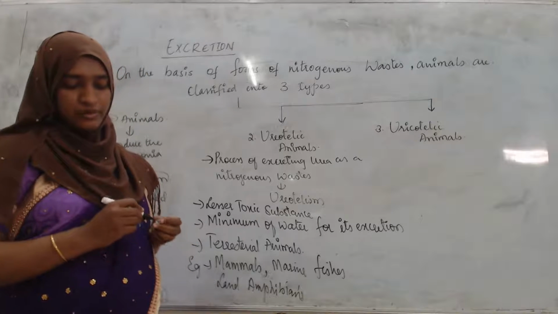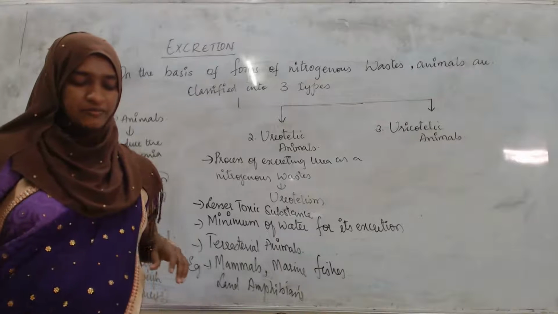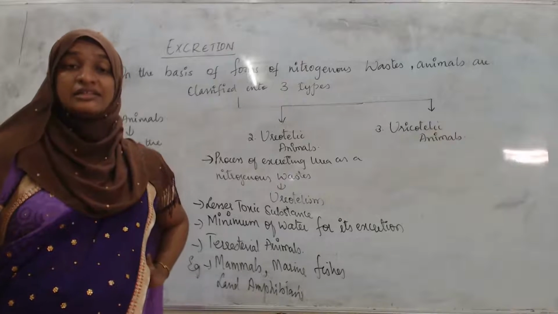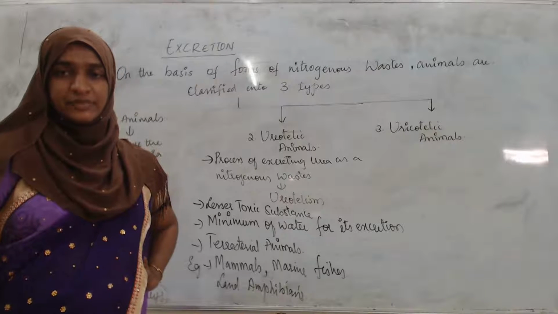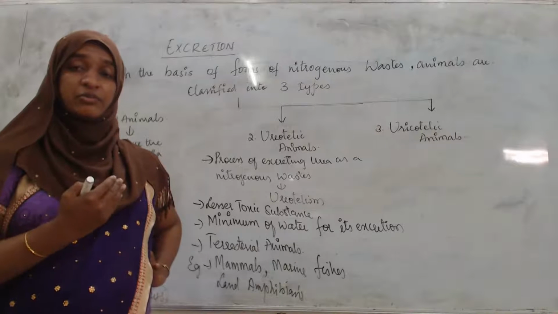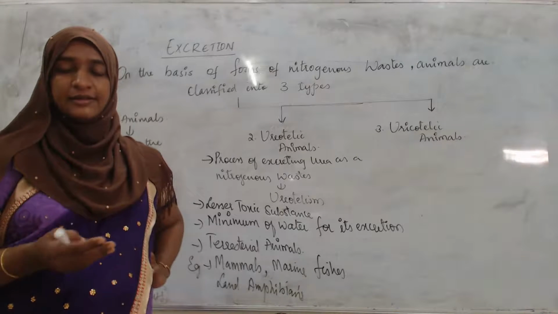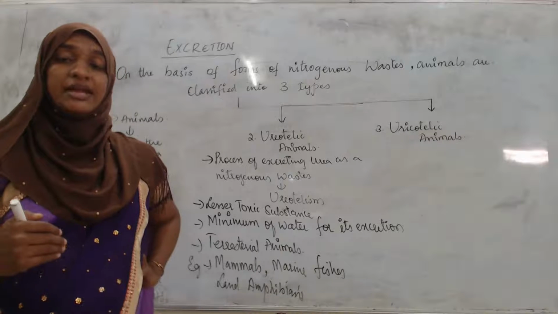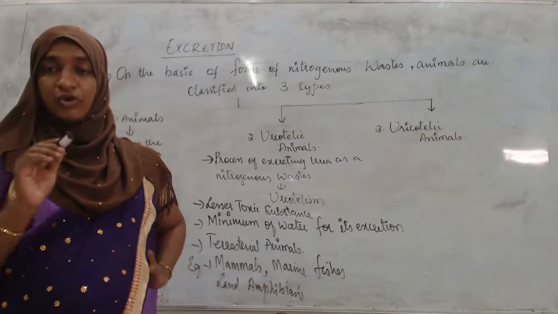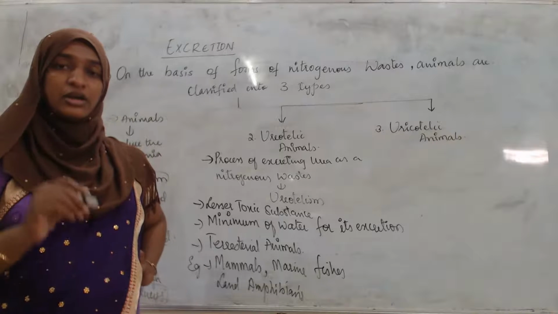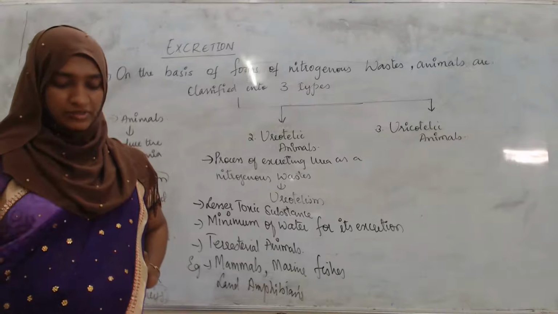Some amount of urea may be retained in the kidney matrix of some of these animals to maintain a desired osmolarity. All the urea produced by the body is not excreted, but some of it remains inside the kidneys to maintain osmolarity or body water balance.